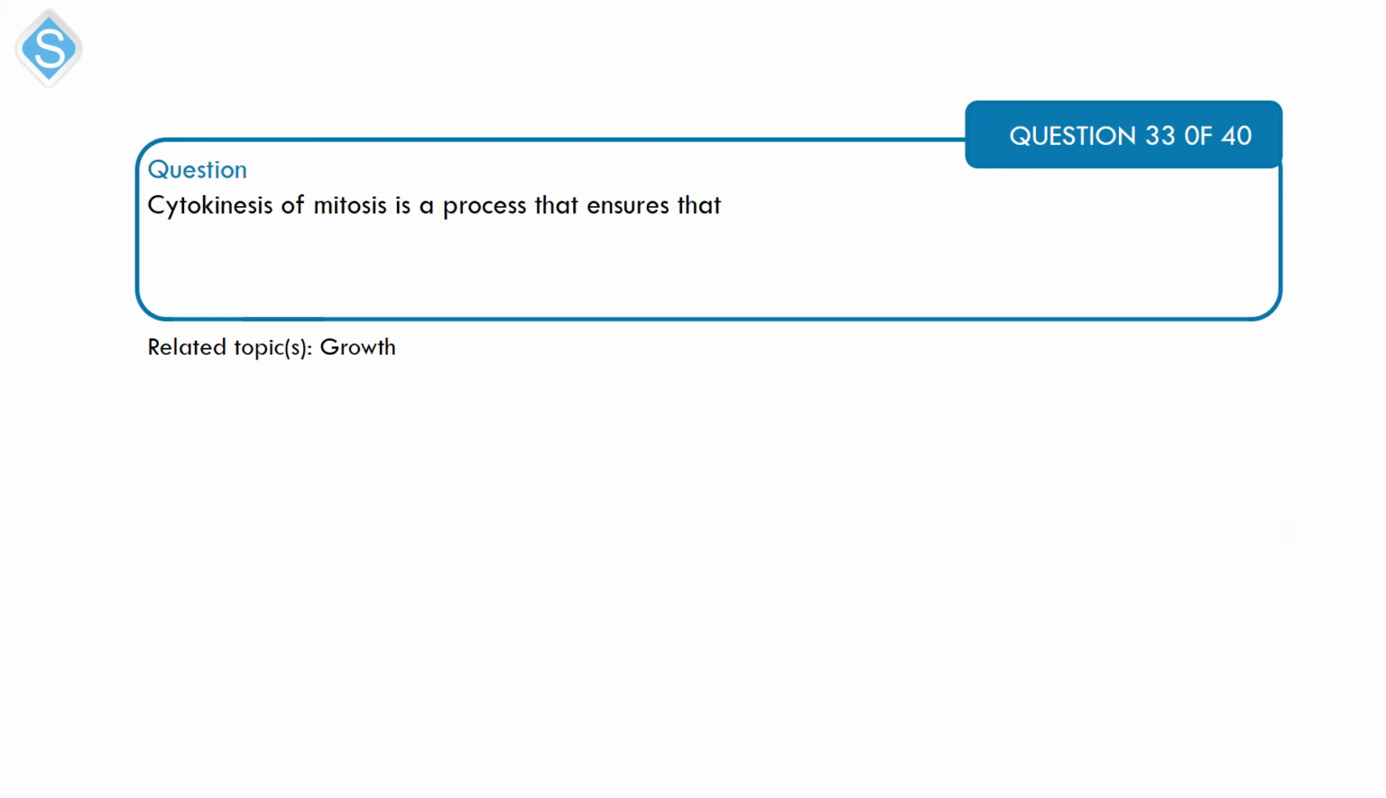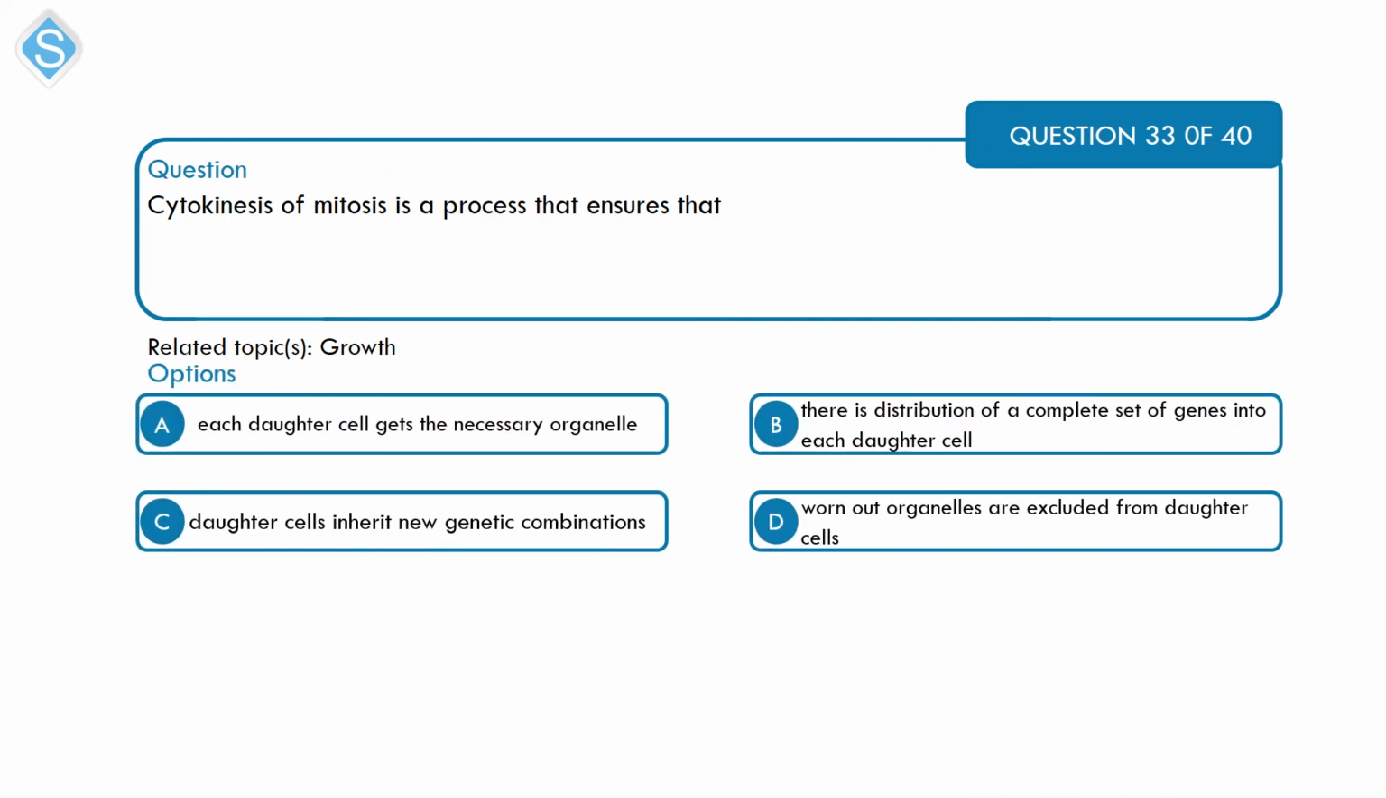Next on growth, cytokinesis of mitosis is a process that ensures that A, each daughter cell gets the necessary organelle. B, there is distribution of a complete set of genes into each daughter cell. C, daughter cells inherit new genetic combinations. And D, worn-out organelles are excluded from daughter cells.